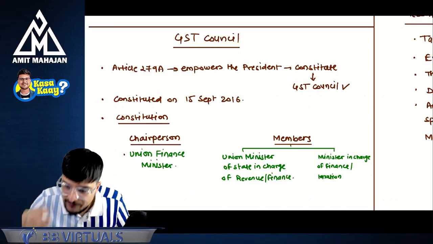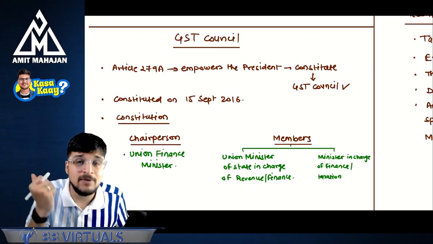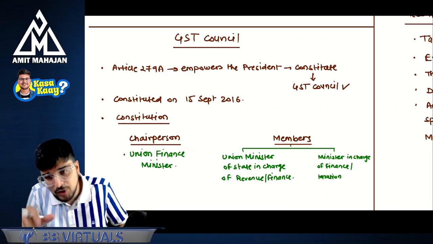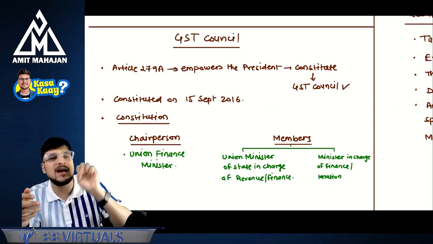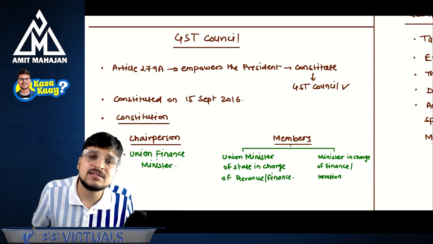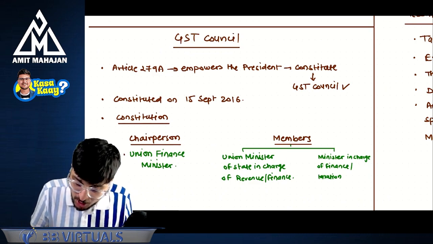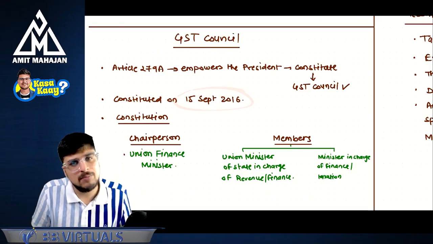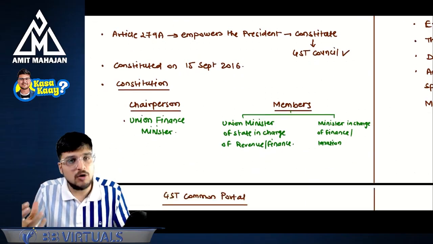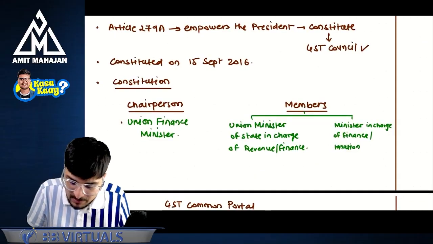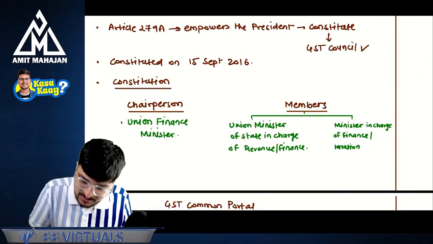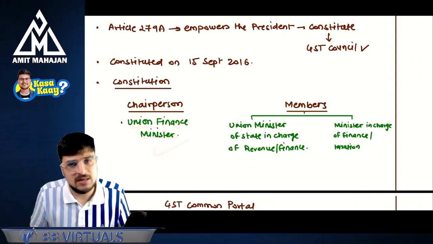Correct? If we want to give any exemption to one specific state, GST Council can decide that. If you want to give exemption specifically to these kind of industrialists, they can give this exemption. Perfect. This GST Council is constituted on 15th of September 2016. Very good. What is the constitution? The constitution is there will be one chairperson and there will be certain members. Who will be the chairperson? Union Finance Minister is going to be the chairperson.